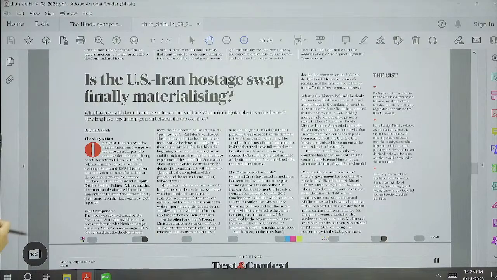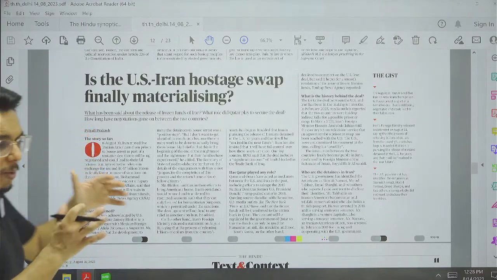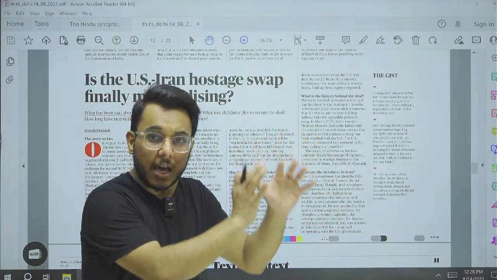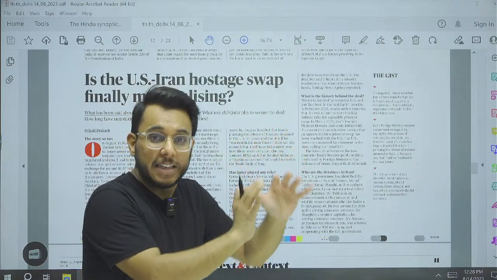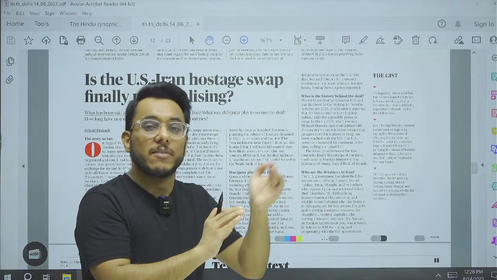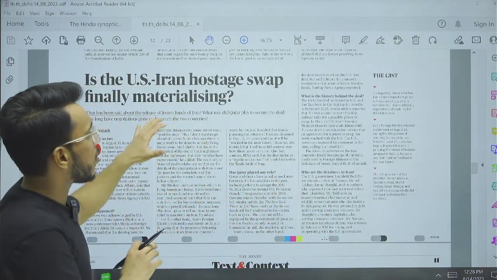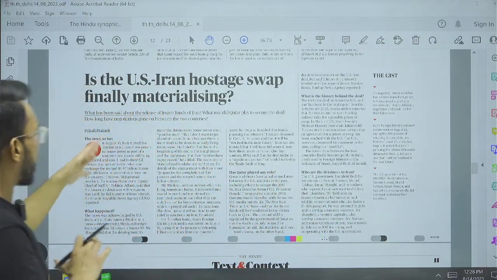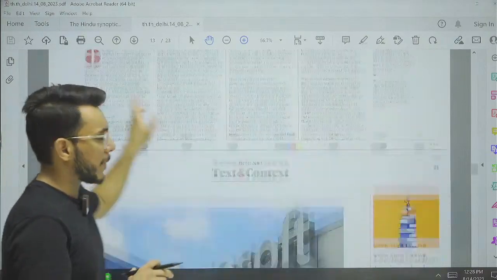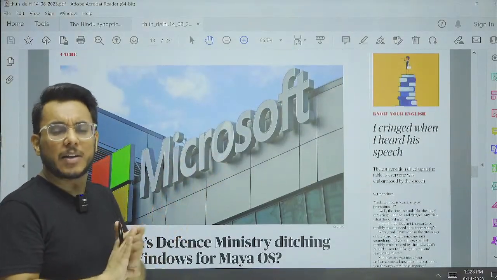Okay, so basically in this thing there was a deal that the USA will remove some of the sanctions and allow Iran to access some of their money which has been seized by the US because of the sanctions, and Iran will release the prisoners. So this is the status that is going on. Recently Iran has moved these five from prison to house arrest. However, again, no need to track this too much.